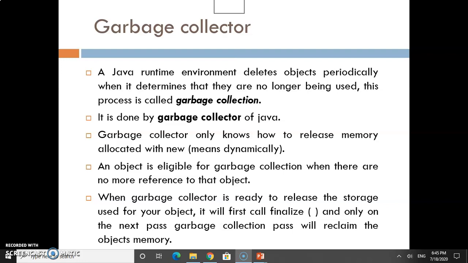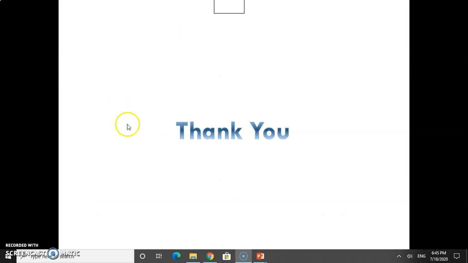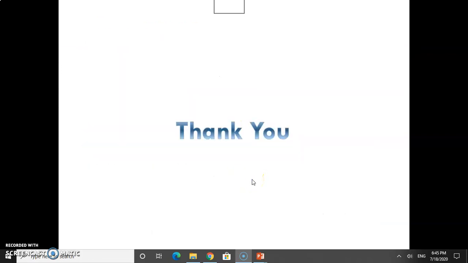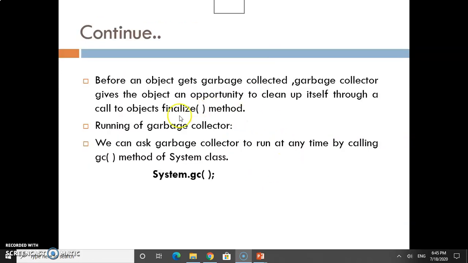Earlier, it gives the object the opportunity to clean up itself by calling the finalize method. And we can ask the garbage collector to run at any time by calling the gc method of the System class. This is System.gc for calling the garbage collector.